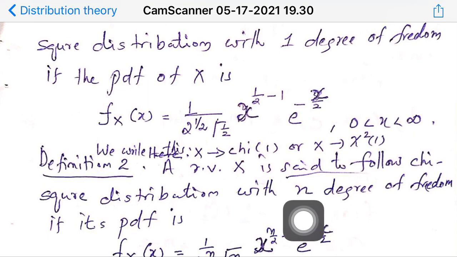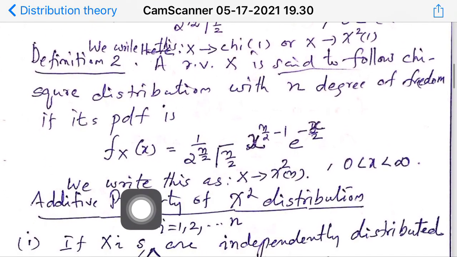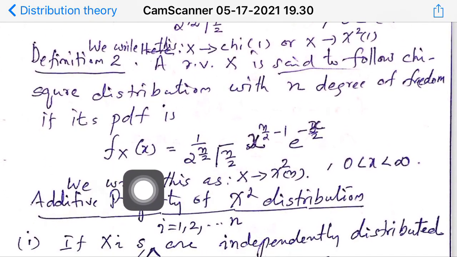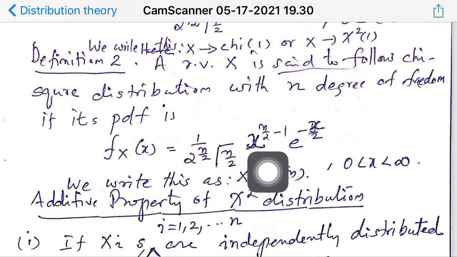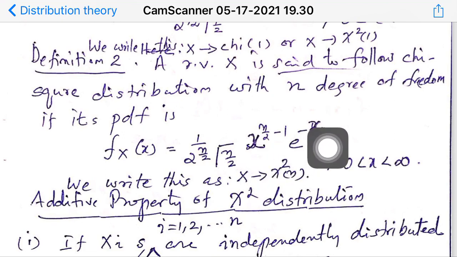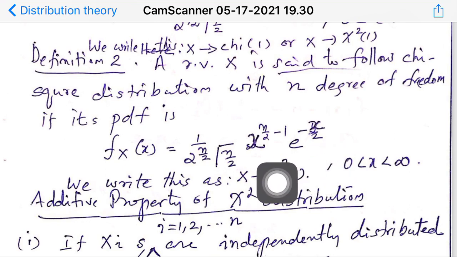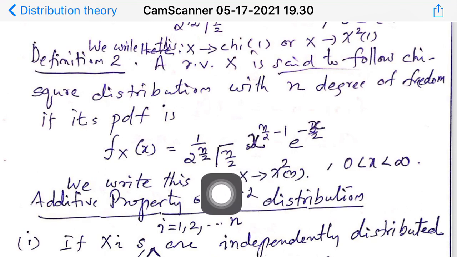It has n degrees of freedom if its PDF is given by f of x equal to 1 divided by 2 to the power of n by 2 gamma n by 2, x to the power of n by 2 minus 1, e to the power of minus x by 2. The only change is that instead of 1 by 2 in the chi-square distribution with 1 degree of freedom, here you are writing n by 2.